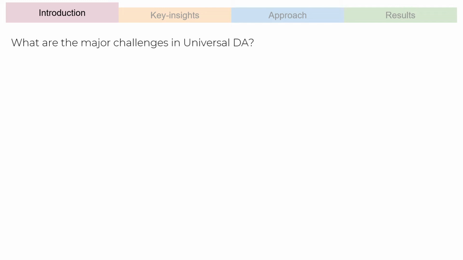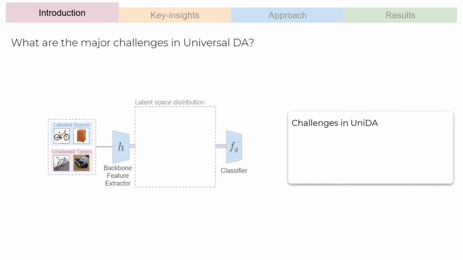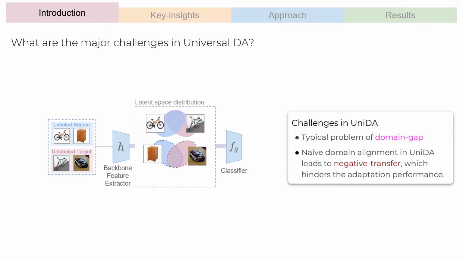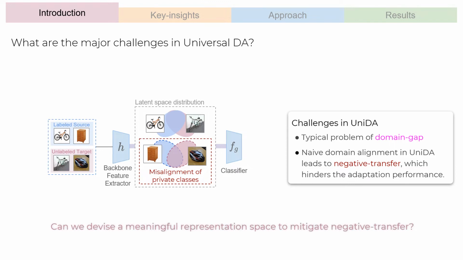Now we ask, what are the major challenges in universal DA? Consider the latent space of a model being trained, where the source and target domain may be far apart initially. Thus, we have the typical problem of domain gap where the model cannot generalize well to the target data. However, performing naive domain alignment leads to negative transfer, where private classes may be misaligned with other private or shared classes, causing a drop in performance. Thus, we ask, can we devise a meaningful representation space to mitigate negative transfer?